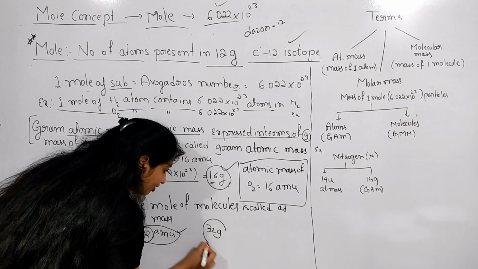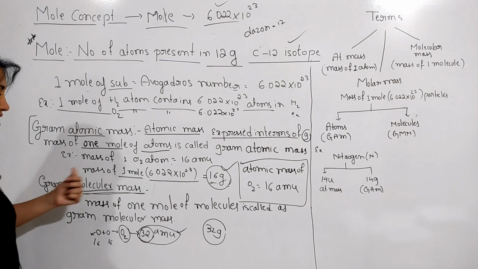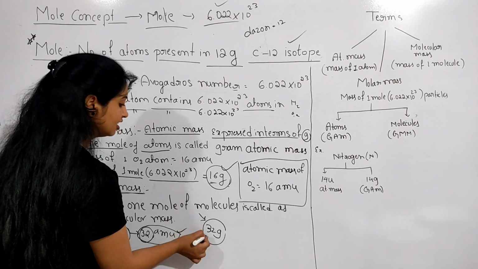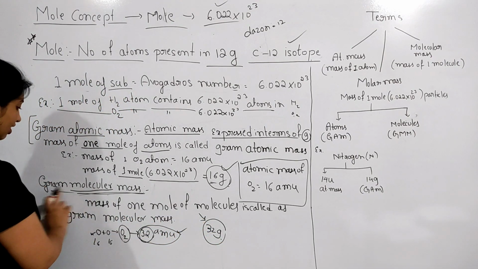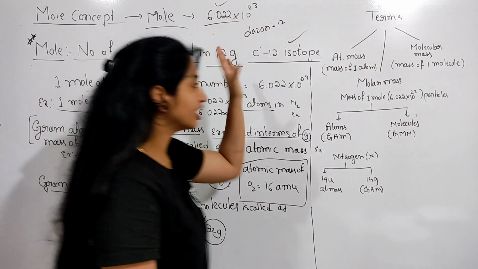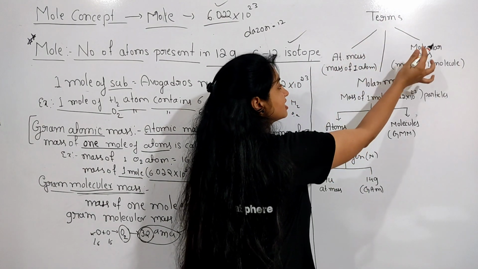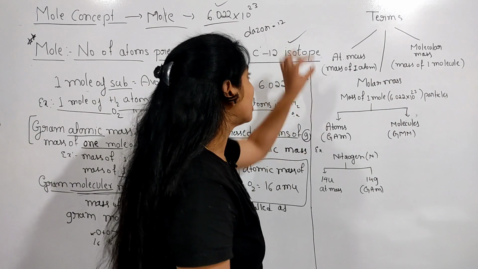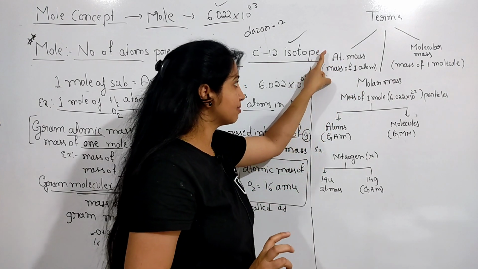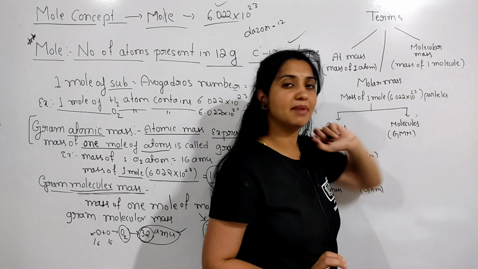32 gram. If I write 32 gram, so the mass of 1 mole of oxygen molecule is 32 gram. So this is the meaning of gram molecular mass. So see here, in a shortcut I wish to explain once again. We have terms like atomic mass and molecular mass. Atomic mass means the mass of only one atom. The mass of only one molecule is called the molecular mass.